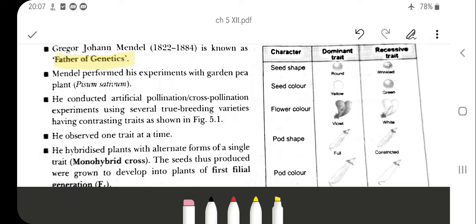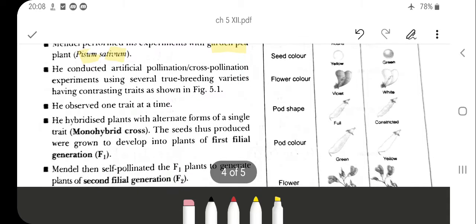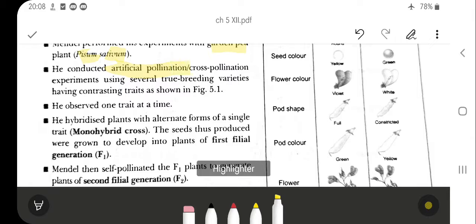Mendel performed his experiment with the garden pea, and the scientific name of the garden pea is Pisum sativum. You have to write that name in capital letters or with underlining if it is not written in italics. So how did he conduct the experiment? He conducted artificial pollination, cross pollination experiments using several true breeding varieties.